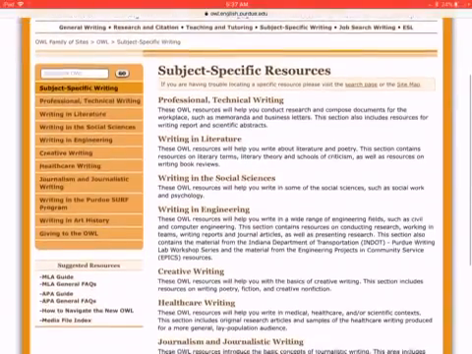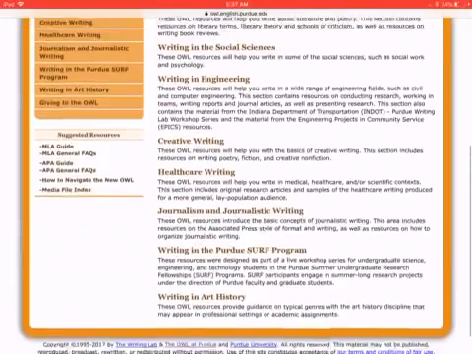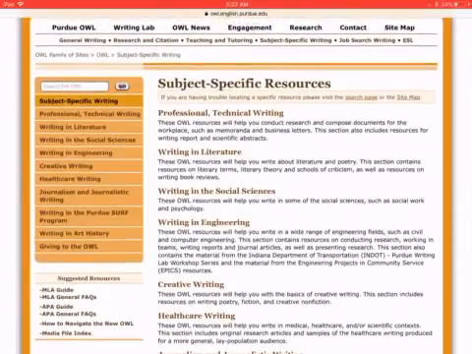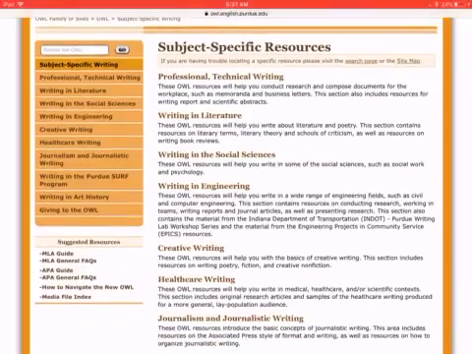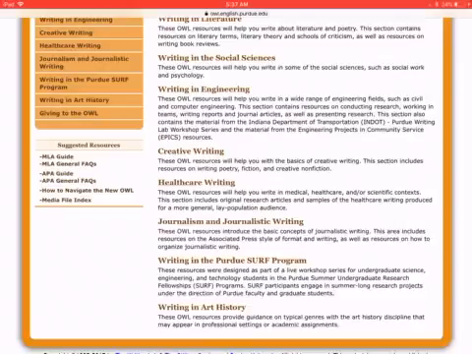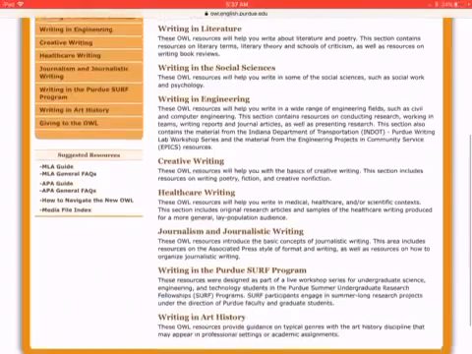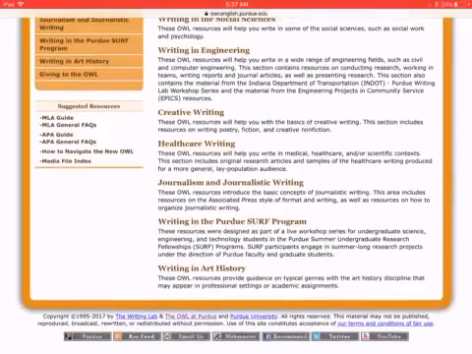Subject-specific writing. So this is going to be good for my students because I feel like a question I'm going to get a lot is, when will I ever use this? Well, here is a whole list of when you will use it. If you're in business, technical writing, if you are writing books, writing literature, if you are writing in social sciences, so psychology or sociology, that kind of research writing. There's even writing in engineering. Creative writing kind of goes back with writing literature, but writing novels, healthcare writing, so kind of for doctors, I would assume. Journalism writing, I think that's something specific.